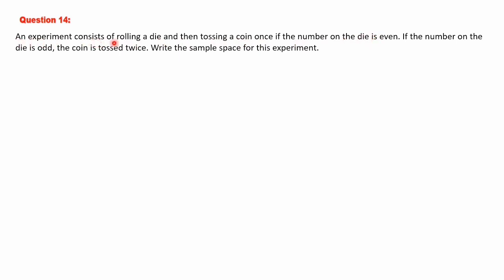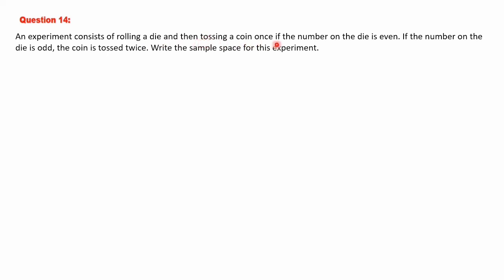An experiment consists of rolling a die. Rolling a die means you will have 6 options: 1, 2, 3, 4, 5 or 6. You will get 6 outcomes. And by observing these 6 outcomes only you are deciding what to do next.